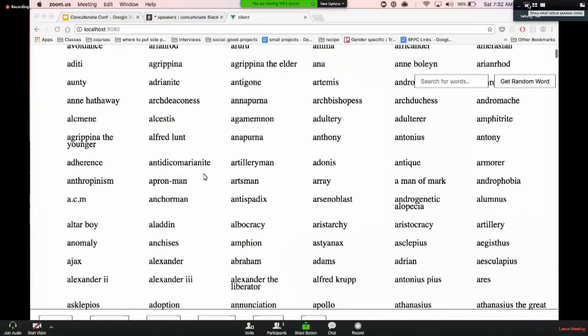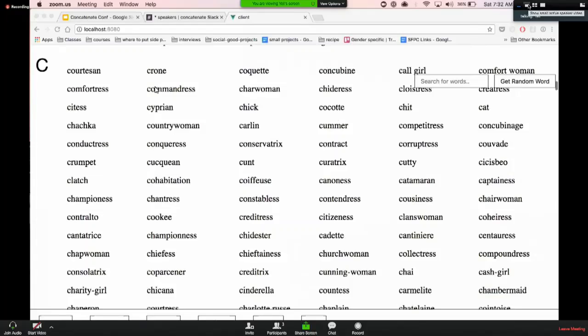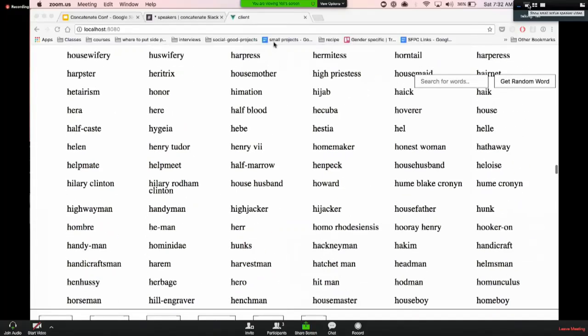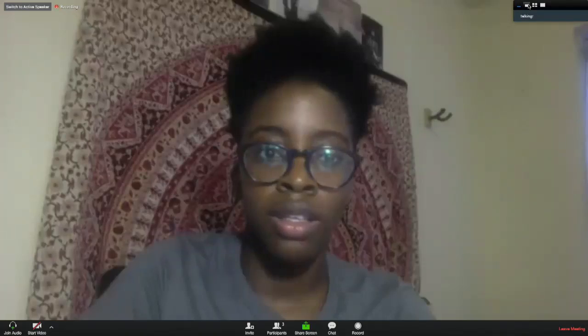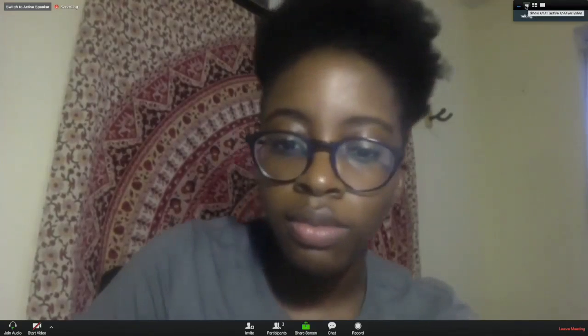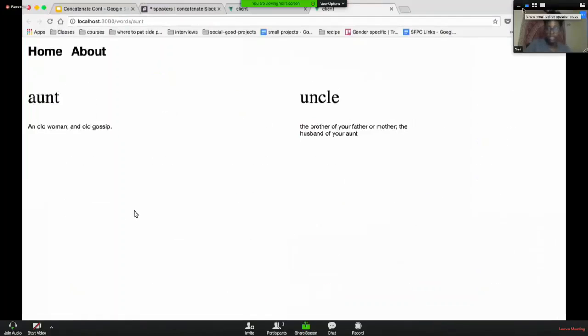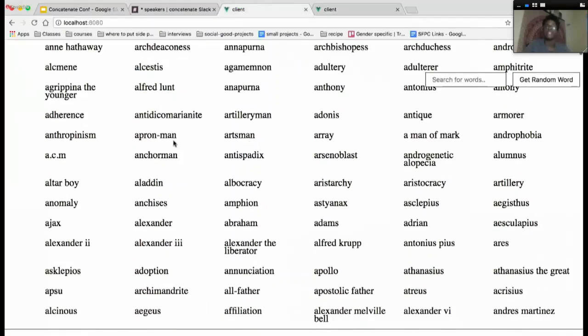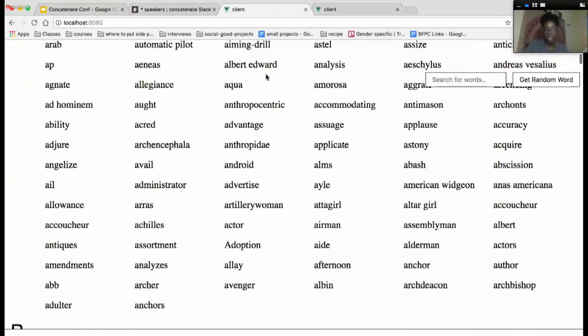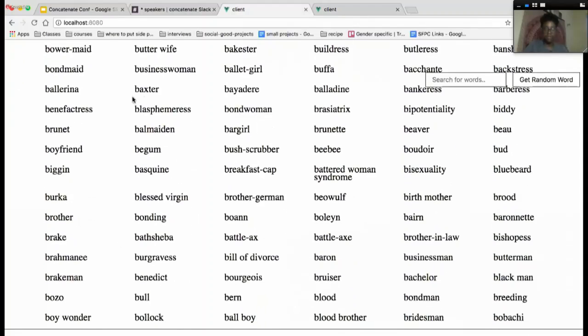Okay, yeah. So this is the list of all the gendered words. And then for a particular word, like aunt, you can find the equivalent. It has the list of words, and then you can get the equivalent for any of the words that have equivalents. And that's it.